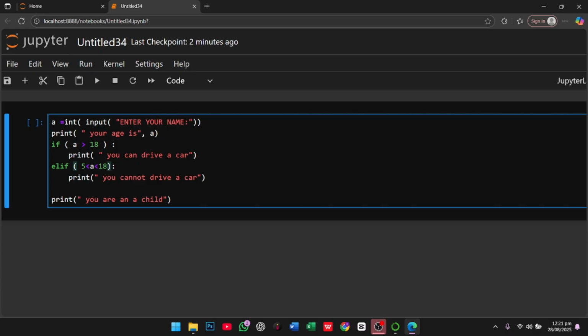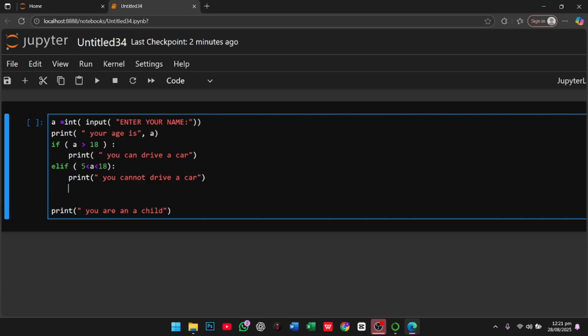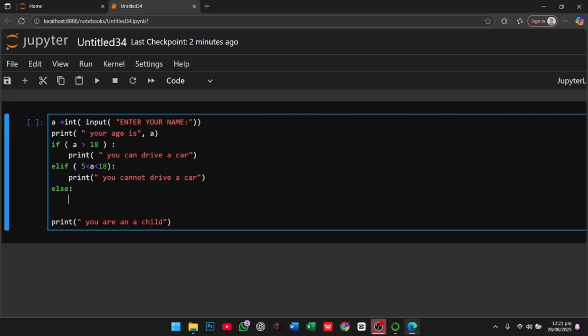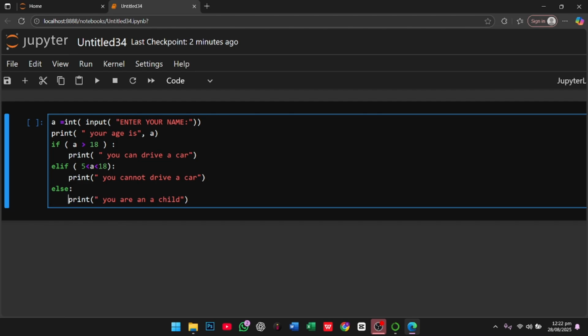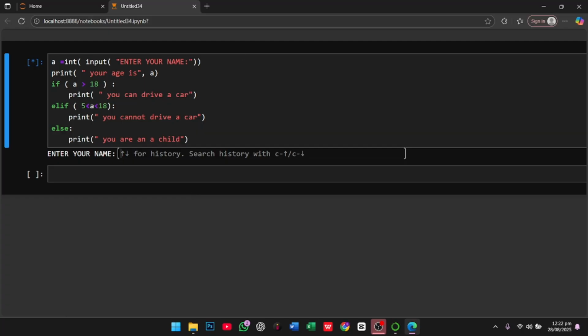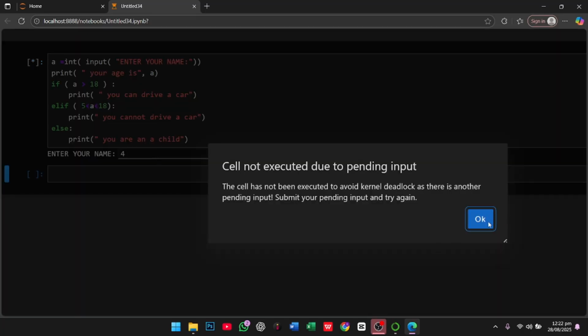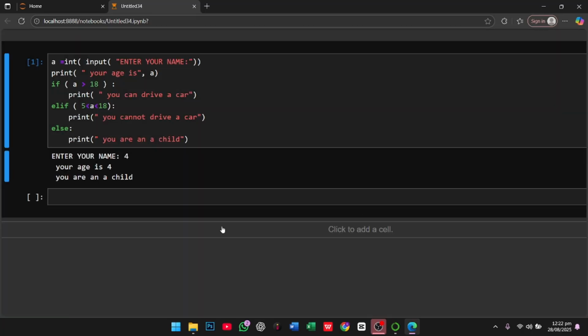Okay, and here I use else, and I print it. Okay, so what happened? If I enter an age of 4, you see your age is 4, you are a child.